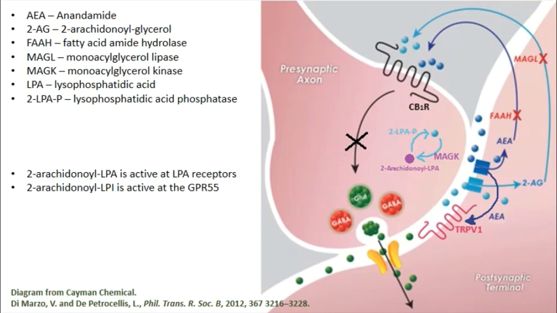This is what we describe as a retrograde neurotransmission. It sets up a loop that allows the neuron to regulate itself through the action of endocannabinoids. You see here anandamide is also capable of activating the vanilloid receptor, TRPV1, which will lead to depolarization of the neuron and will also halt neurotransmission.